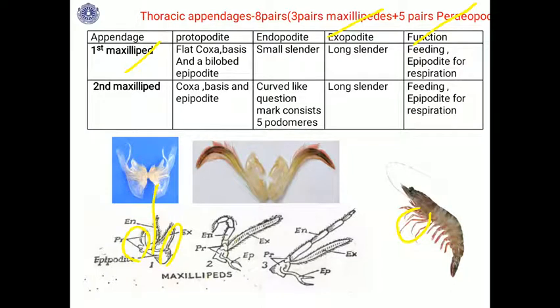Then the second maxillipede, which you can identify easily: it has a question-mark-like endopodite with 5 podomeres, and the exopodite is long. The protopodite has a Y-shaped structure called the epipodite, for respiration. This is also used for feeding and respiration.